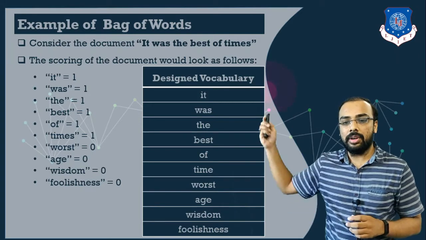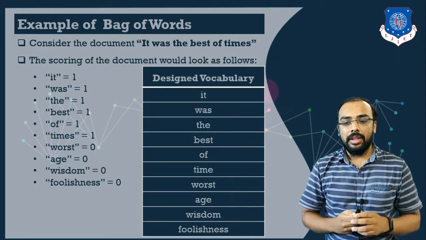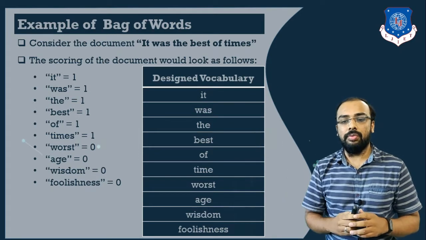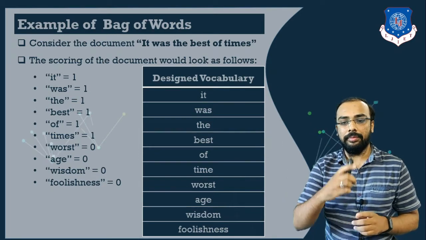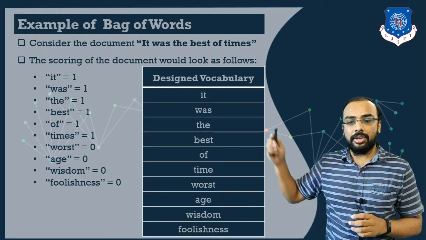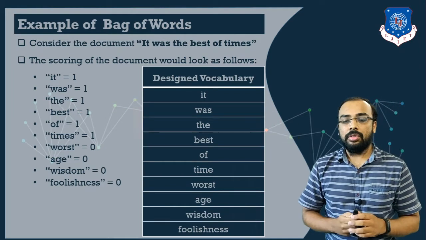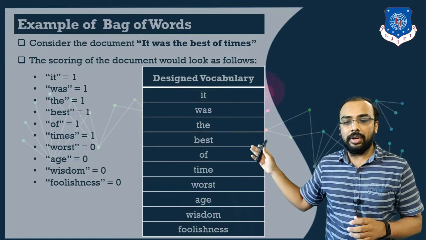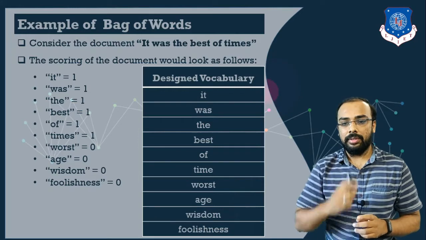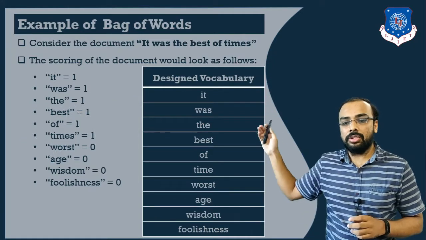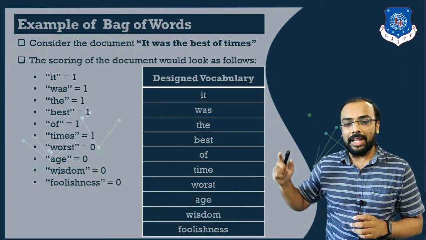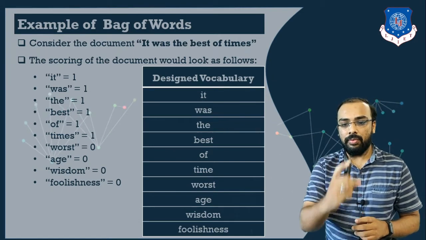Now the next word is best. If you see your designed vocabulary, best is also present. So we will mark it as 1. Next word is of. Of is again present in your designed vocabulary, so we will again mark it as 1. Now times is also present in your designed vocabulary, so again we will assign it the value 1.